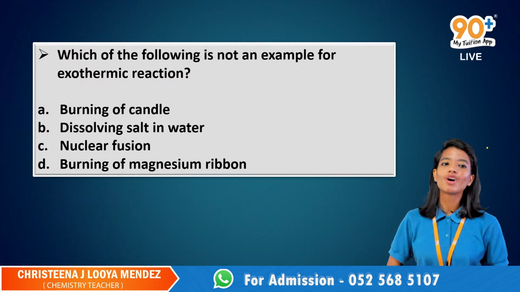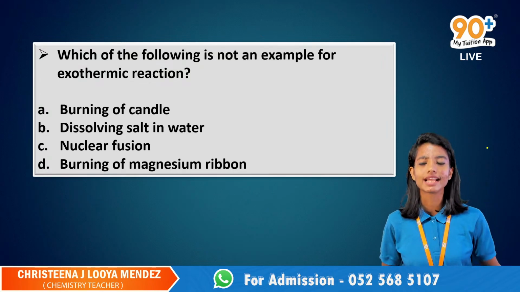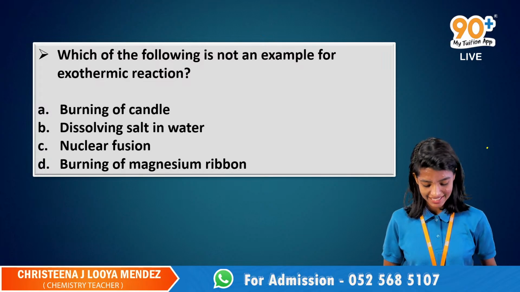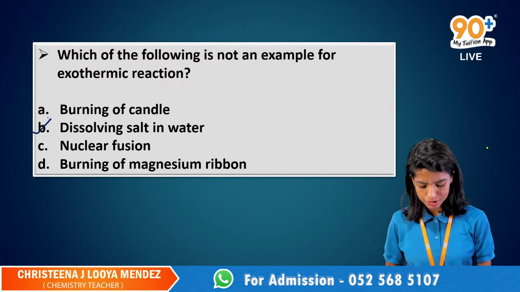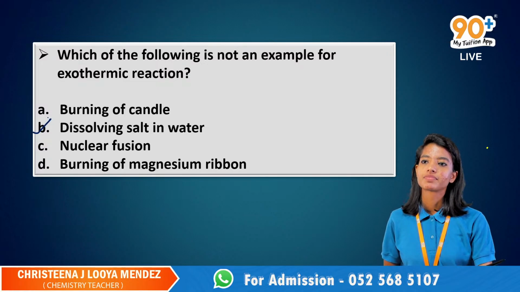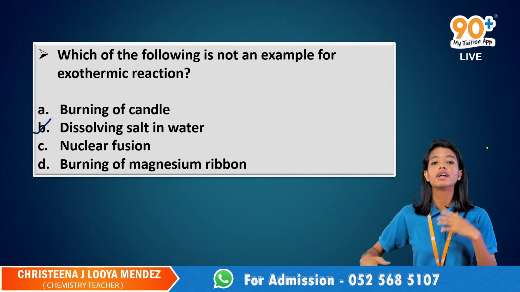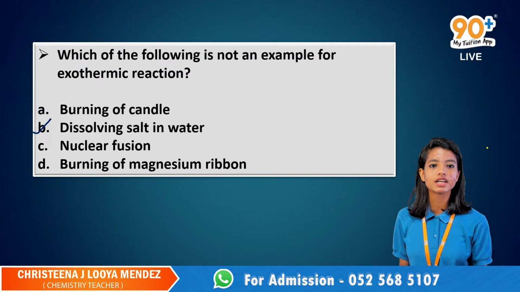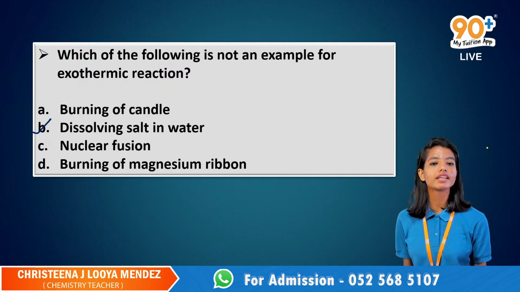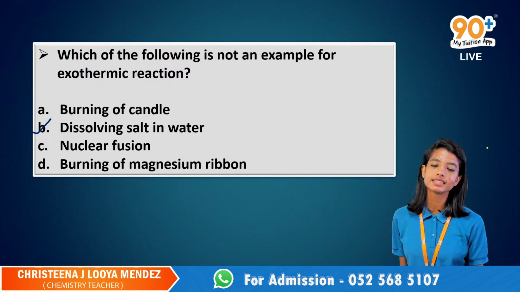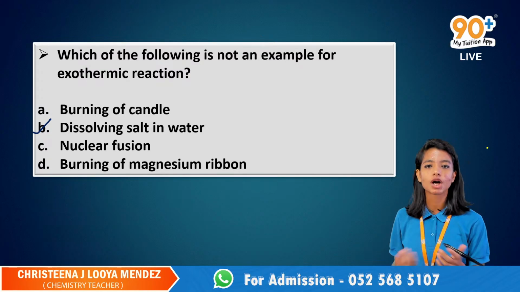Which of the following is not an example for the exothermic reaction? Everyone is showing me the second option. Is that correct? Definitely. Burning of candle produces heat energy. Nuclear fusion produces heat energy. Burning of magnesium ribbon again produces heat energy. So the one which is not producing heat energy is nothing but dissolving salt in water.